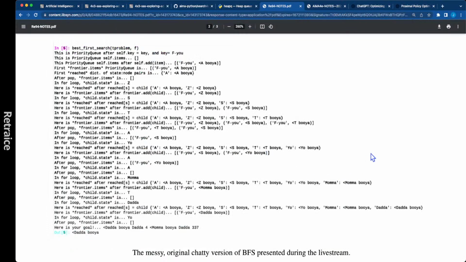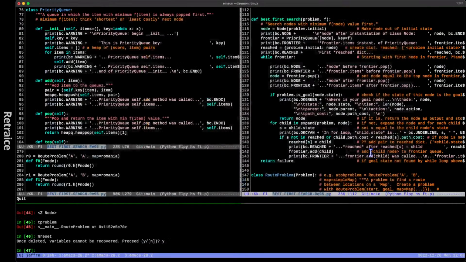This is where we left off yesterday. This is what you would have seen. This is what would have disappointed you, at least if you're like me. This is a mess. This doesn't help me. This doesn't inspire confidence. We need to make this pretty. We need to prettify this. This is the chatty output from best first search as of Retraice 94, right? Re95, yeah. So let's have a look at a better version of it.